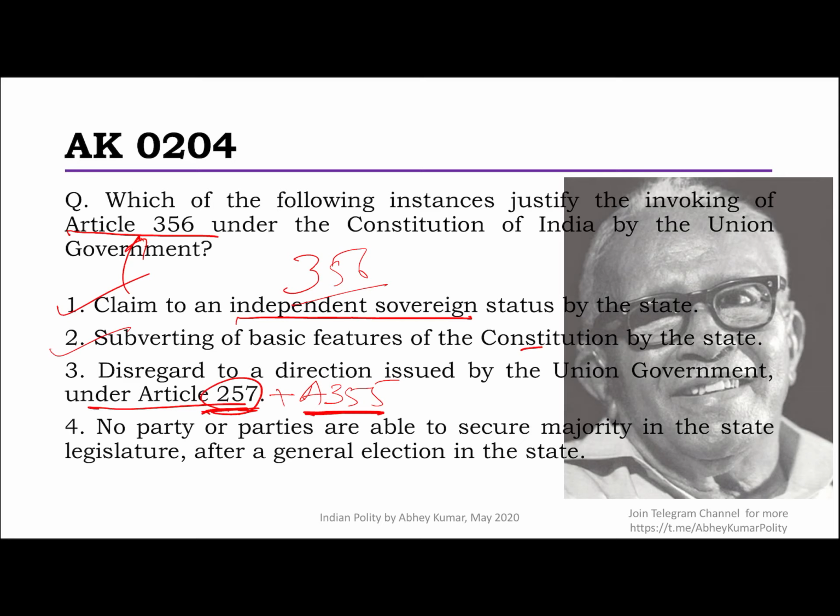Further, 355, it's regarding the union's duty to protect the states from external aggression and internal disturbance, as well as to ensure that the administration in the state is carried on in accordance with the Constitution. That is to say that there should not be a breakdown of constitutional machinery.